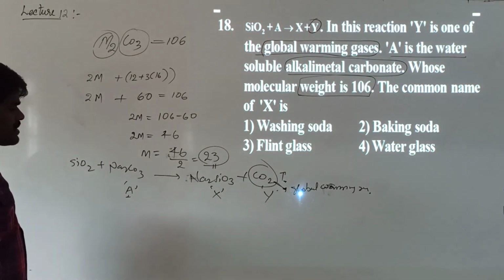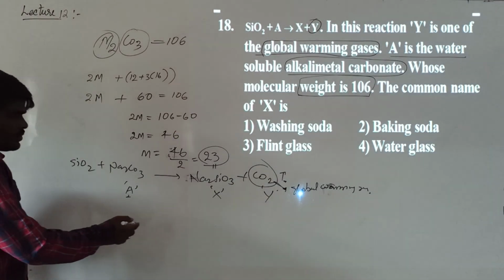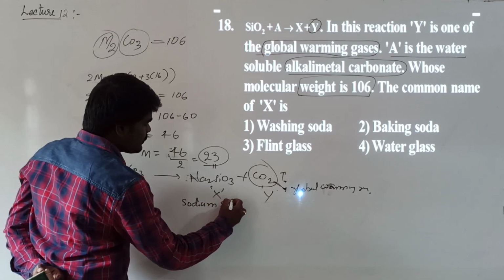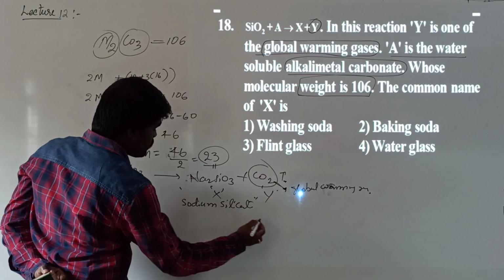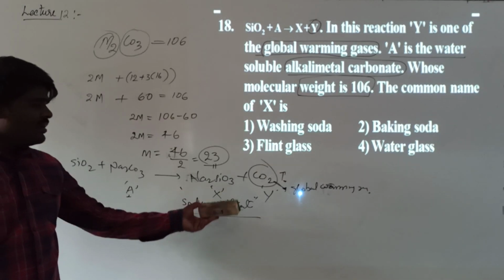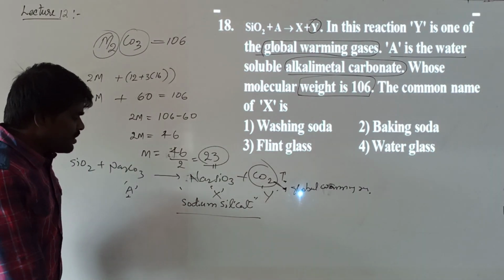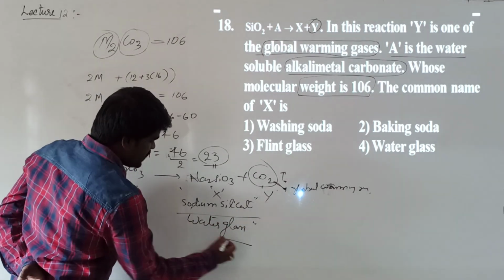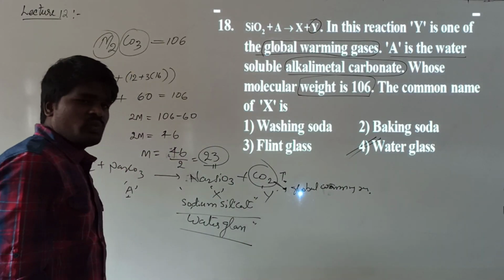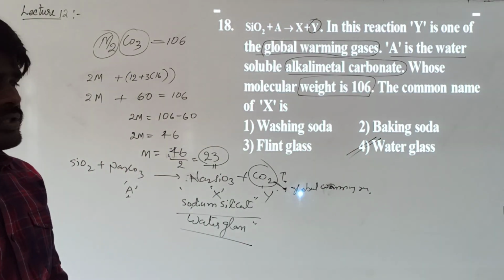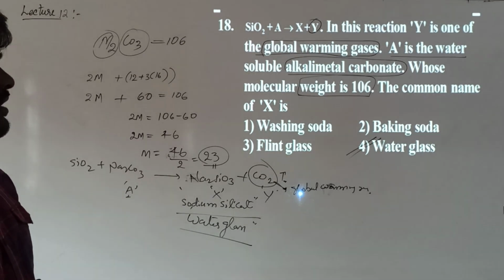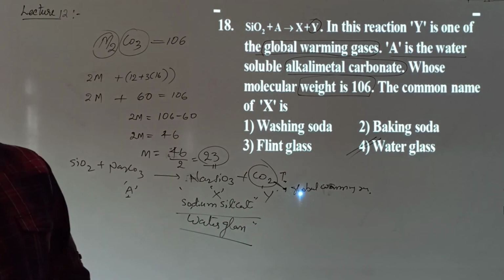Now, what is the question asking us to identify? He is asking us to identify what X is. X is sodium silicate. He is asking for the common name of sodium silicate. He is not asking us to identify which compound is formed. He is asking for the common name. The common name of this silicate is water glass. So your answer will be water glass. Hope it is clear. The key point in this question is that you should be able to interpret the data given. From the given data, you should be able to complete the equation. And once you complete the equation, you should also have awareness of the common names of the compounds.